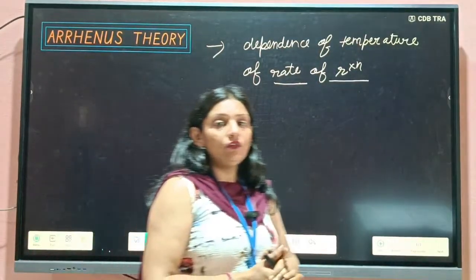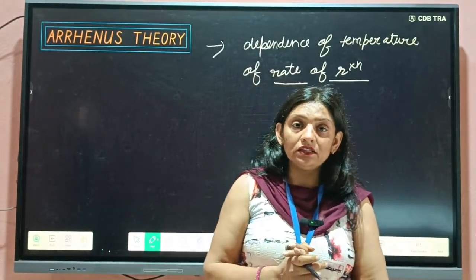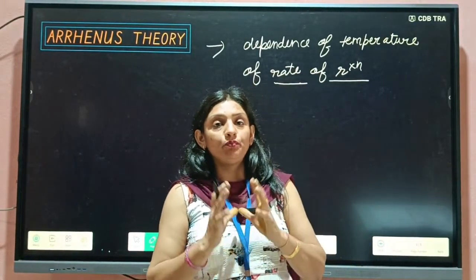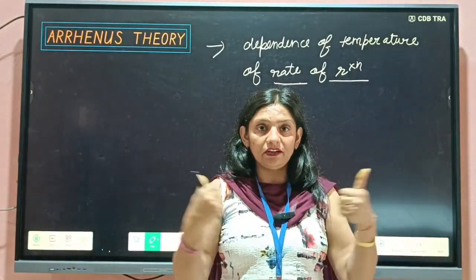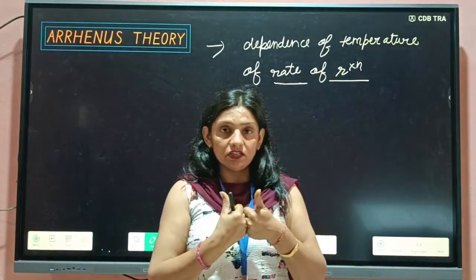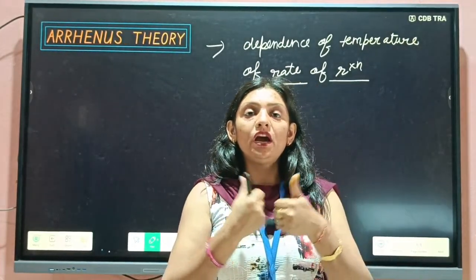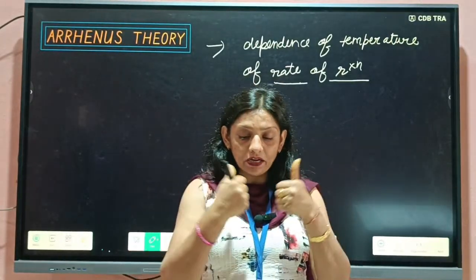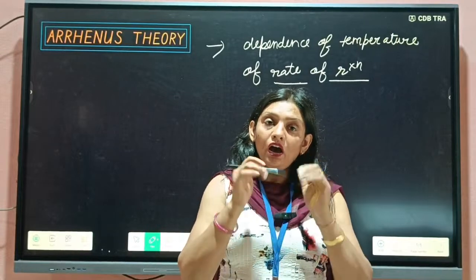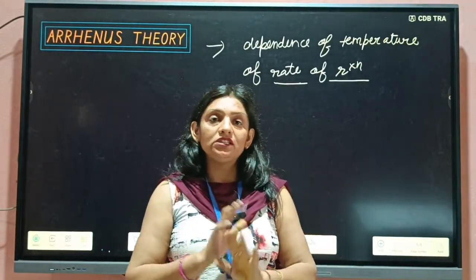Arrhenius was a Swedish chemist. He told us that if we want to make the product, then reactants will collide with each other. But that collision should be effective. If an effective collision takes place, only in that condition we can get the product, otherwise not.